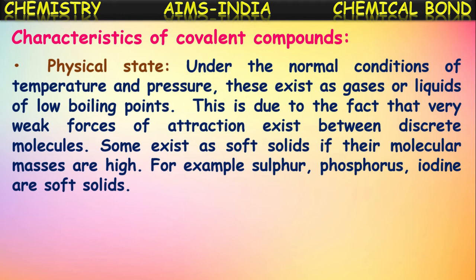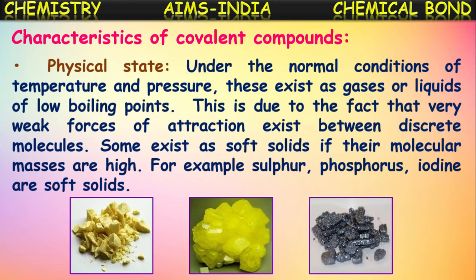Some exist as soft solids. Some of the covalent compounds exist as soft solids if their molecular masses are high. For example, sulfur, phosphorus, iodine. These covalent substances exist as soft solids, but most of them are either gases or liquids with low boiling points.